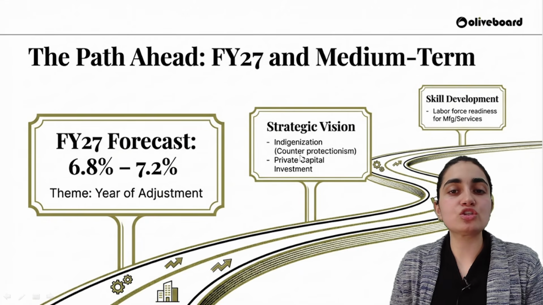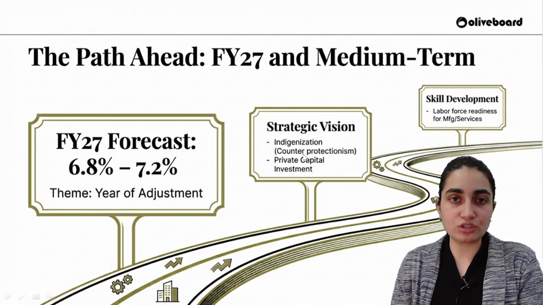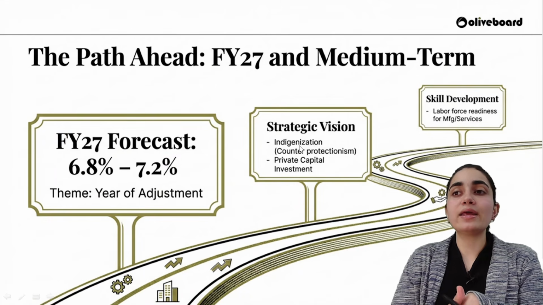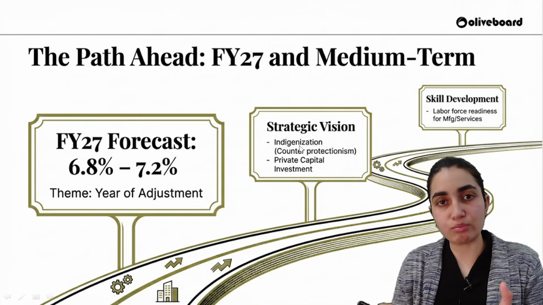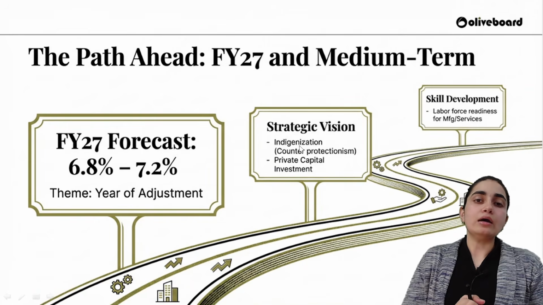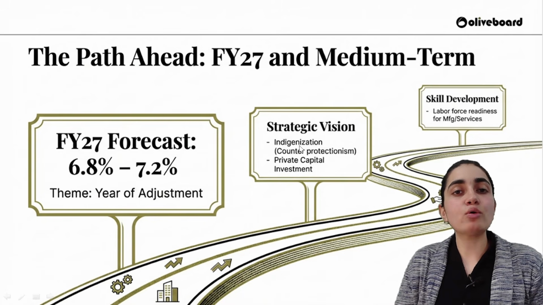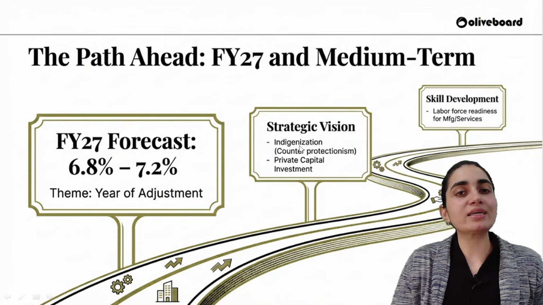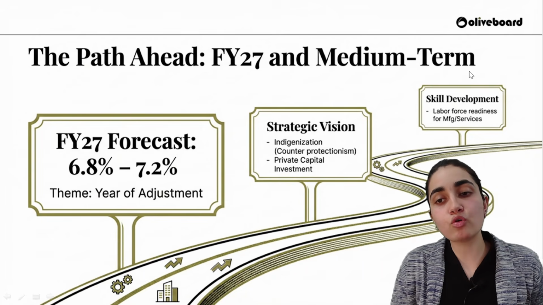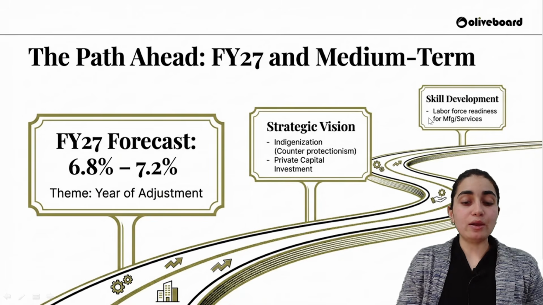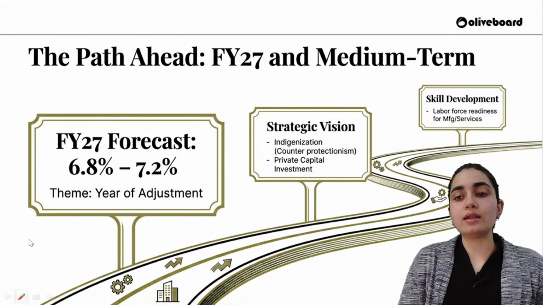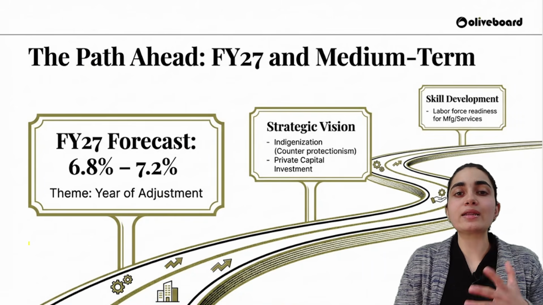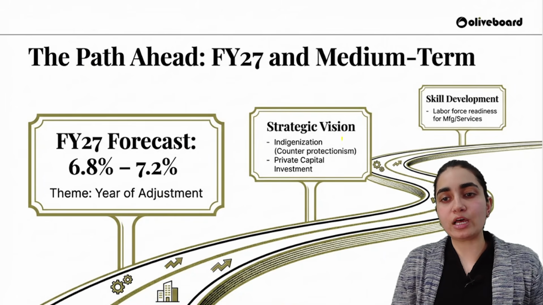I need to invest to counter protectionism here. I need to diversify my trade also. I need to enhance better collaborations with global markets as well. I need to attract a lot of private capital investment also. I need to focus on my skill development also. I want my demographic dividend to be ready to work in various industries here, right?